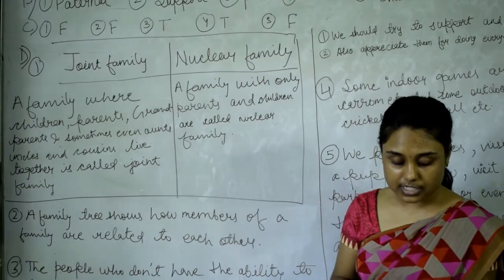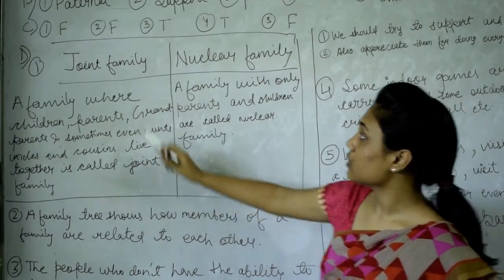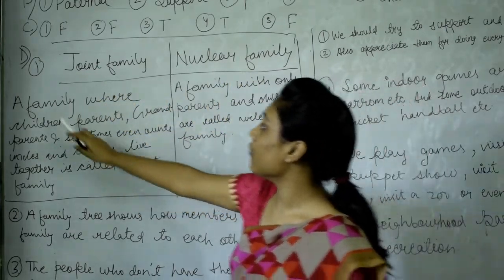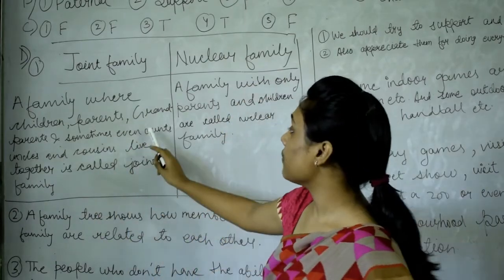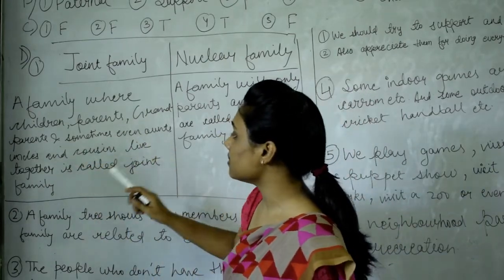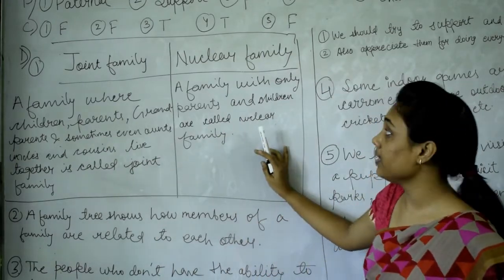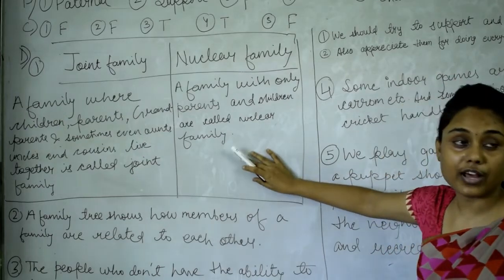Okay. Now move to the question answer part, which is question number D. So first question is, what is the difference between a joint family and a nuclear family? So the difference between a joint family and a nuclear family is, a family where children, parents, grandparents and sometimes even aunts, uncles and cousins live together is called a joint family. And what is a nuclear family? A family with only parents and children is called a nuclear family.